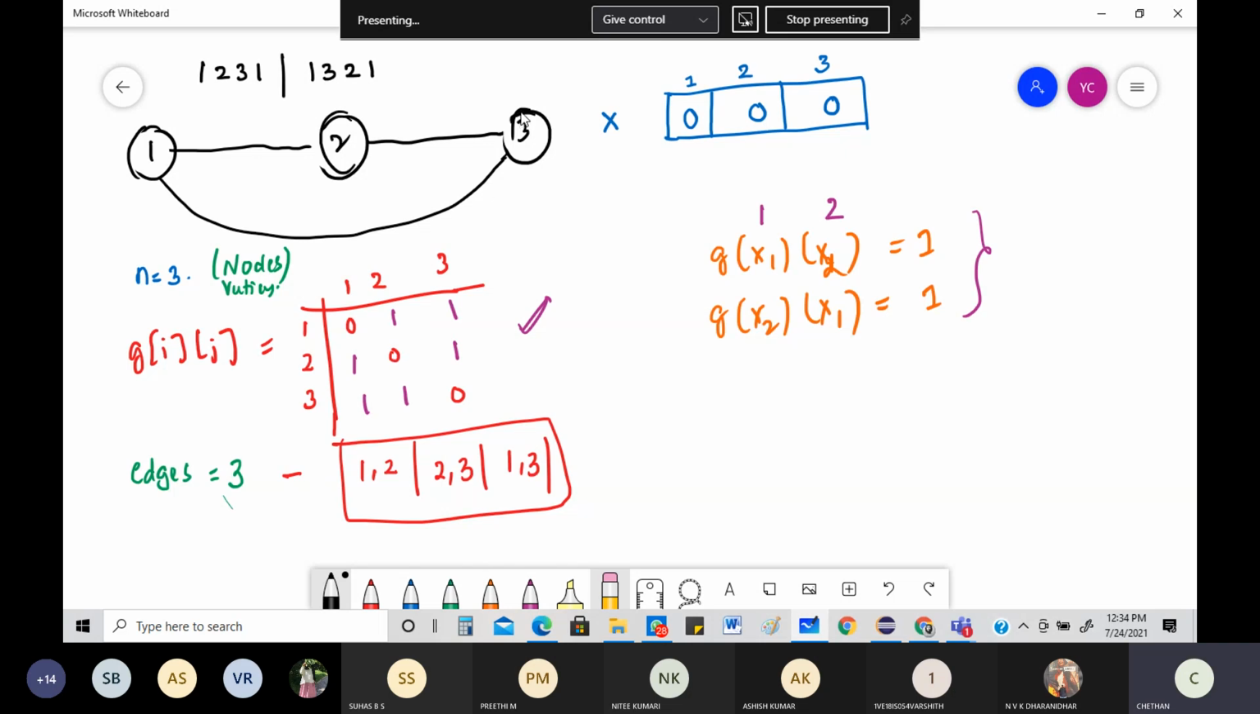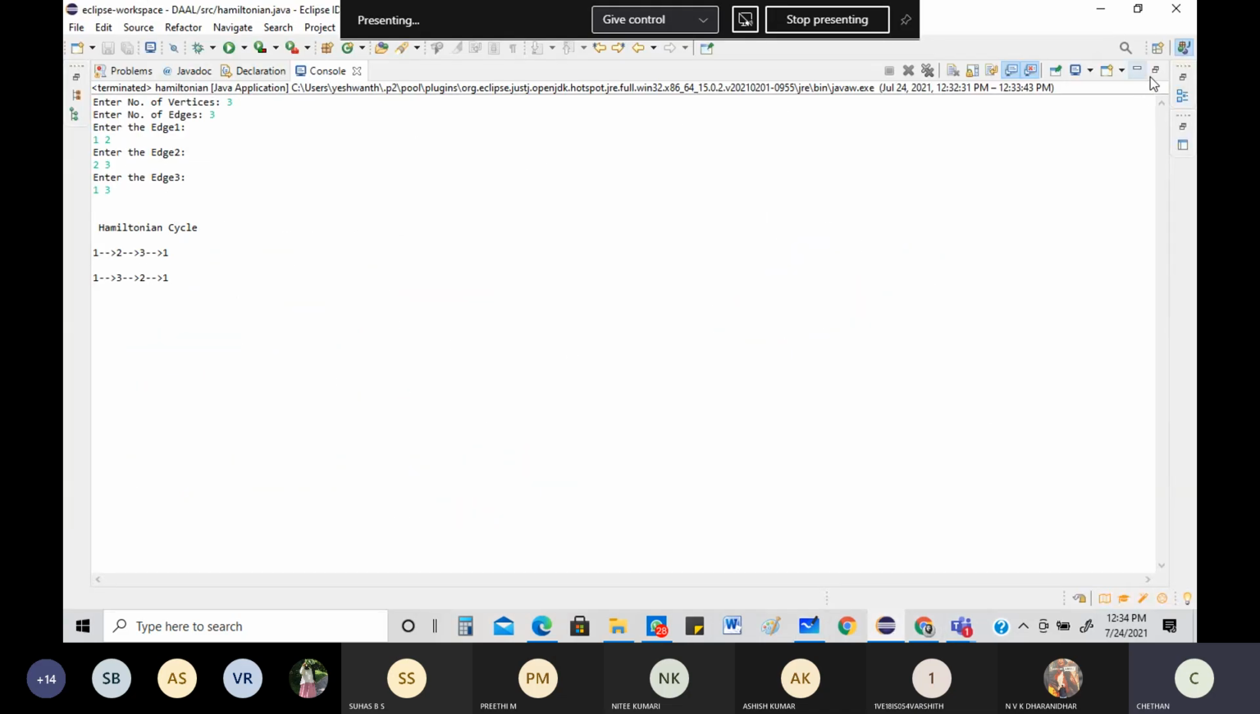Okay, which both are basically your Hamiltonian cycles only. Now let me go into the tracing of the Hamiltonian path. There are two things that you have to keep in mind here. This is a recursive call. The one that you're going to see now is basically a recursive call.